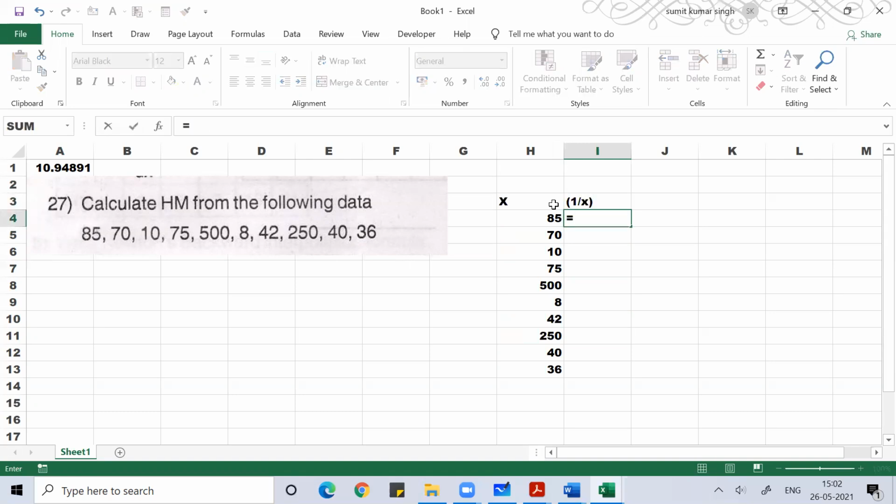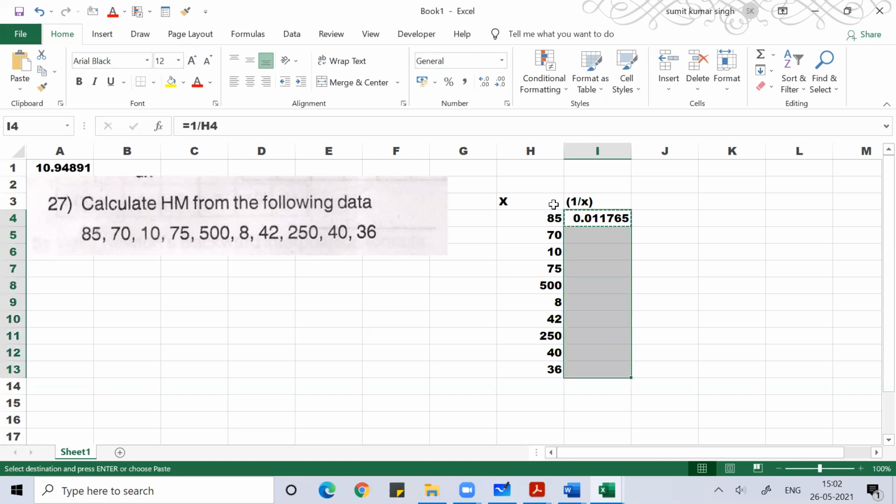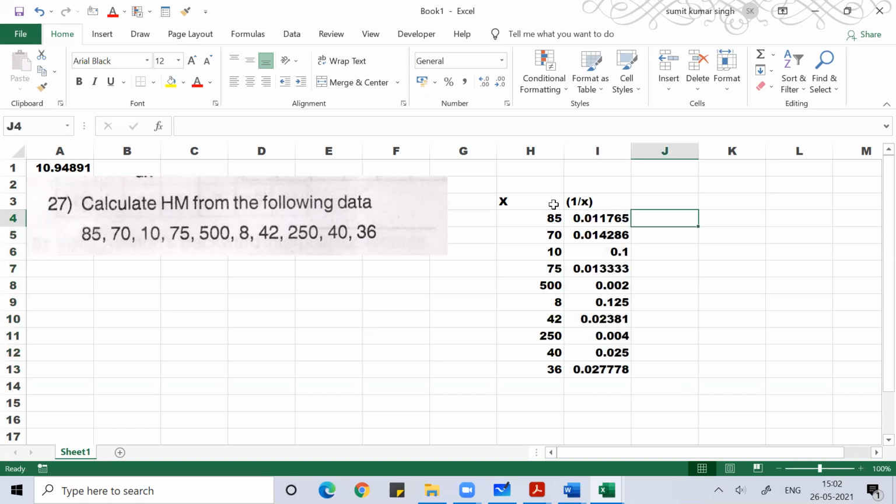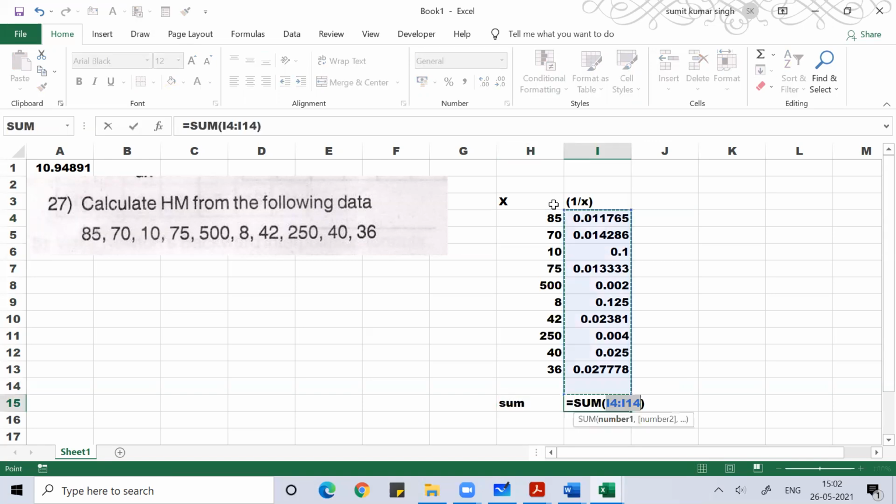You can use a calculator to find 1 by x. With LCM it will take a lot of time, so I'm not following the LCM rule here. Simply find 1 by x using a calculator. You get 1 by x, right? Then do the sum of 1 by x.